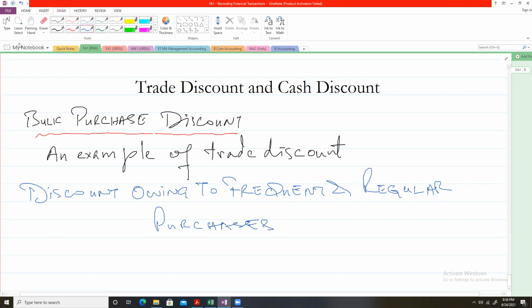So this is another example of trade discount: a discount that is given because of frequent, regular purchases, frequent transactions.